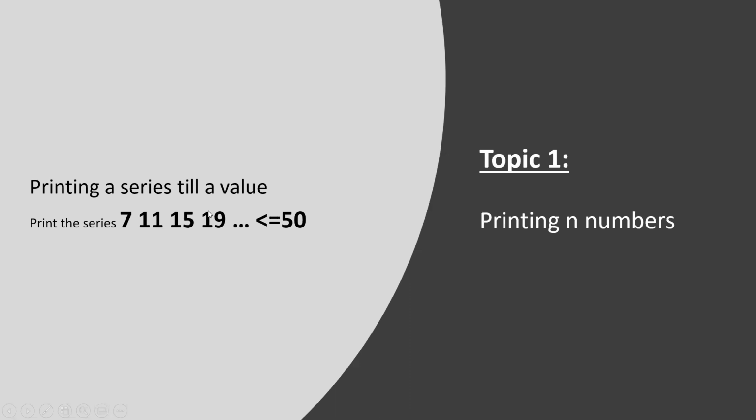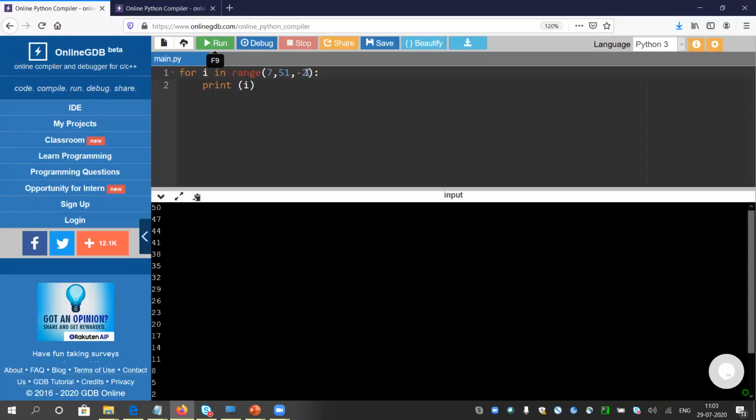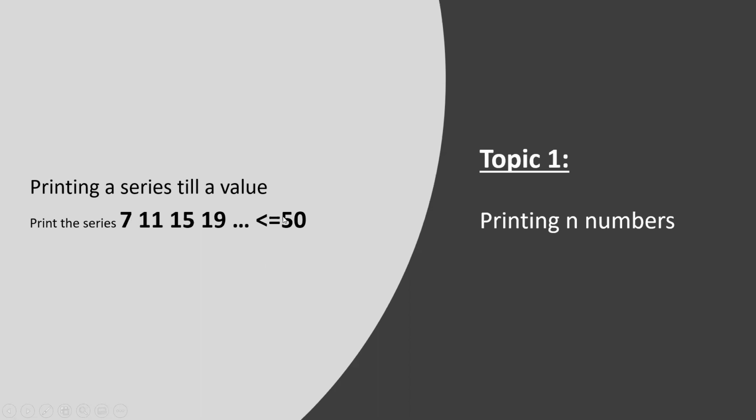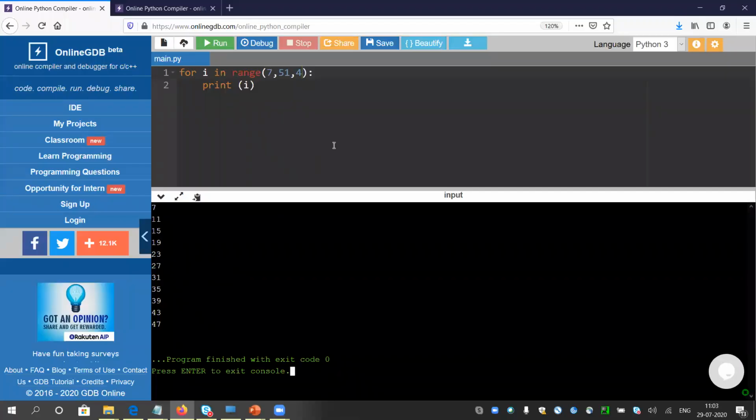11 to 15 means 4 difference. So I have to give 4 here. It is the easiest one. We have already learned. Let's see. Yeah, it is giving the correct result till 50. Okay, the next number here after 47, it will be 51. As mentioned in the question, it should be less than 50. So it is printing it correctly.